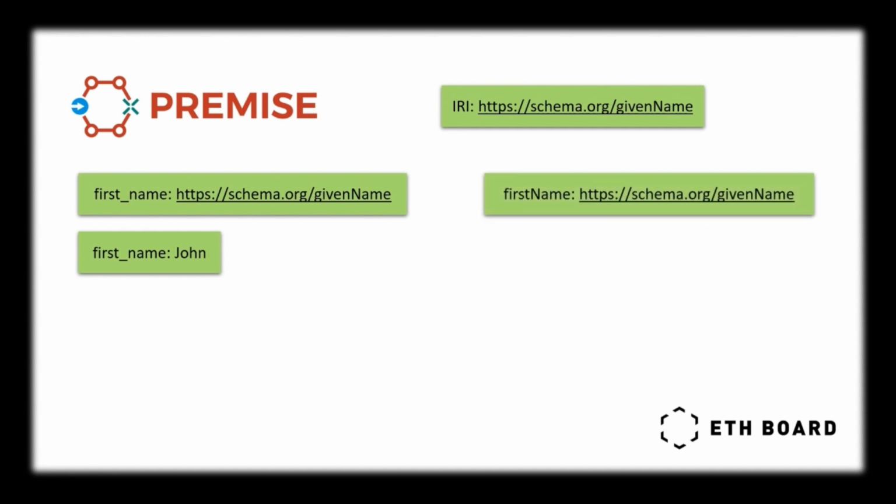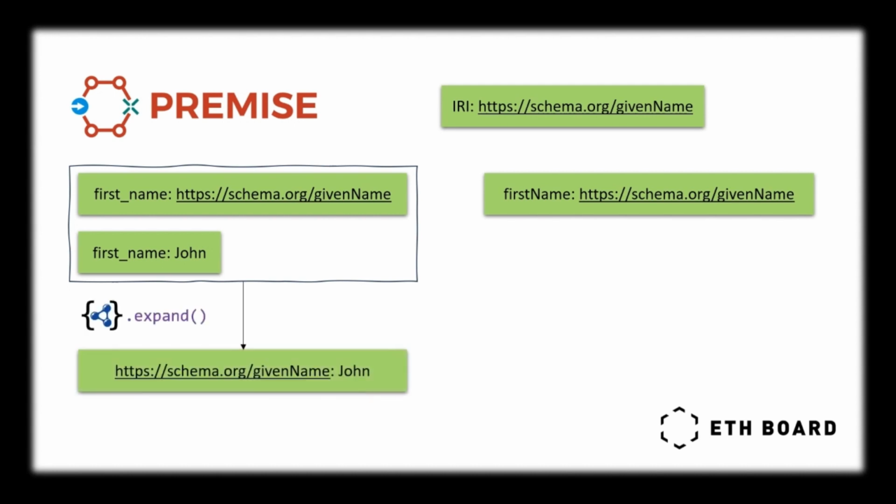Let's say we'd like to communicate John to someone who understands the same given name concept, but uses a different field internally. Using our field, value, and context, we can perform a JSON-LD expansion operation, assigning the value John directly to the given name IRI. Next, we perform a JSON-LD compaction operation using the target's context, which maps John onto the target field.